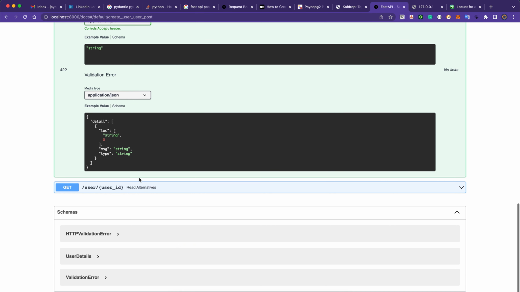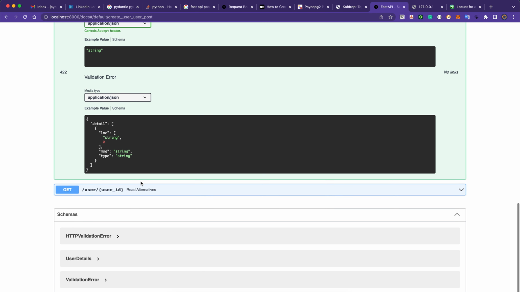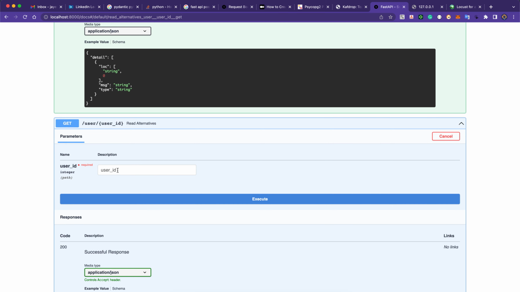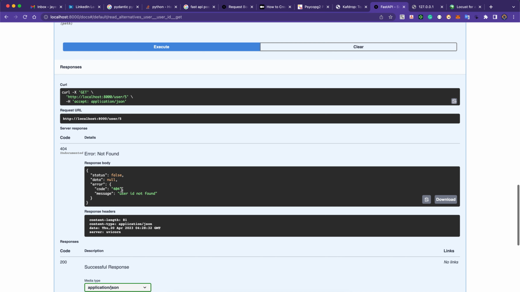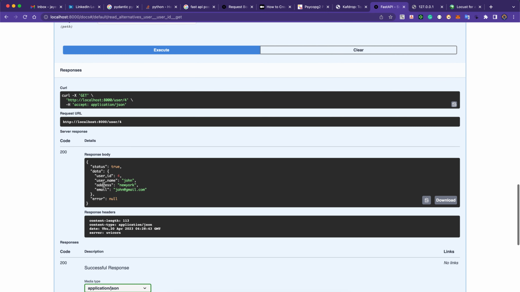Same thing with the help of this GET API. Let's suppose I need to check the GET API as well, and validate different things. Let's suppose I try out an ID which is not present. Say 5 is not present in my DB, so I can execute it, and if you can see, it is giving error code 404 when the user ID is not found. And just now we inputted John as user ID 4, so I can execute it and get all the data.